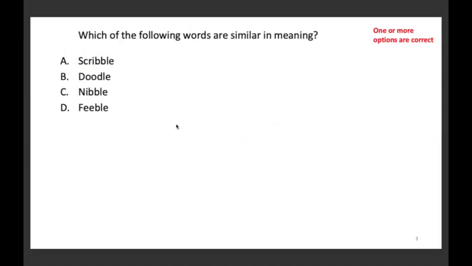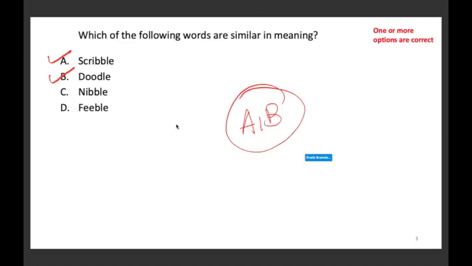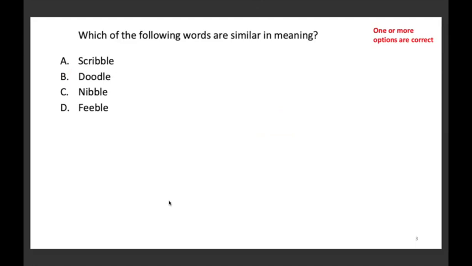Which of the following words are similar in meaning? The words are scribble, doodle, nibble, and feeble. One or more options are correct. The correct answer here is A and B. Scribble and doodle, they both are similar in meaning. Nibble means to eat little by little, and feeble means weak, which is different. So A and B are correct here. Okay. Move to the next one.